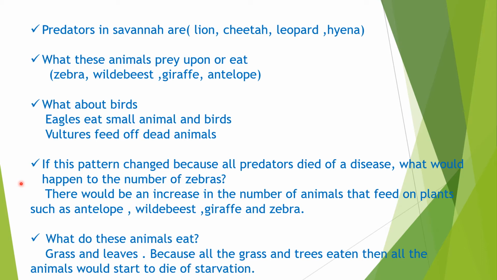These animals eat grass and leaves. If all the grass and trees were eaten, then all the animals would start to die of starvation, because if all the animals eat the grass, one day will come when all the grass and trees are eaten by these animals and they start dying because of starvation.